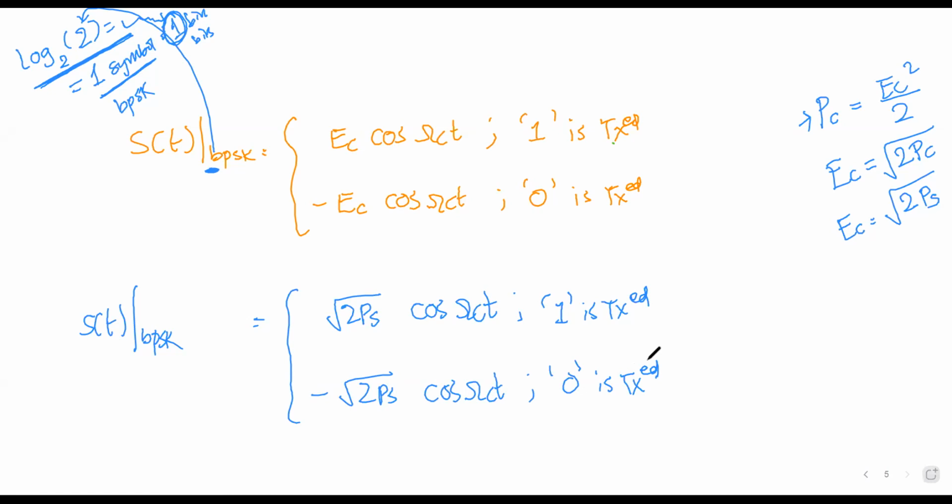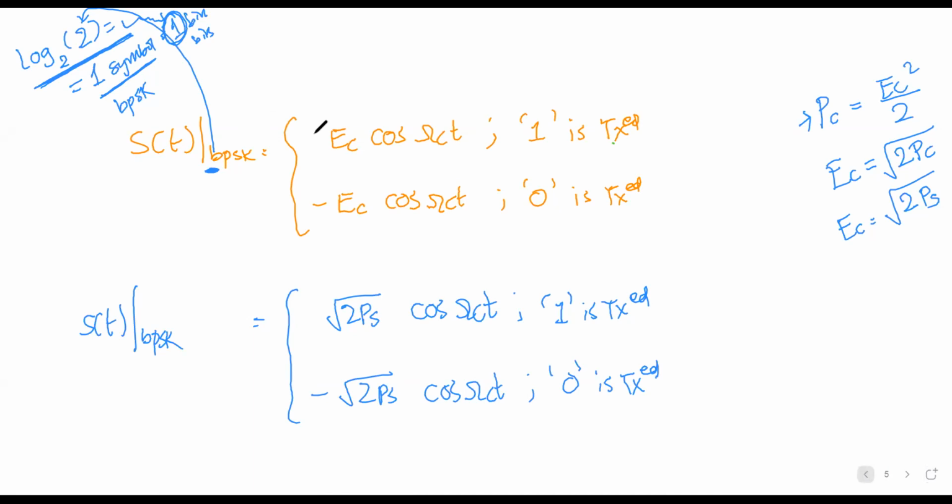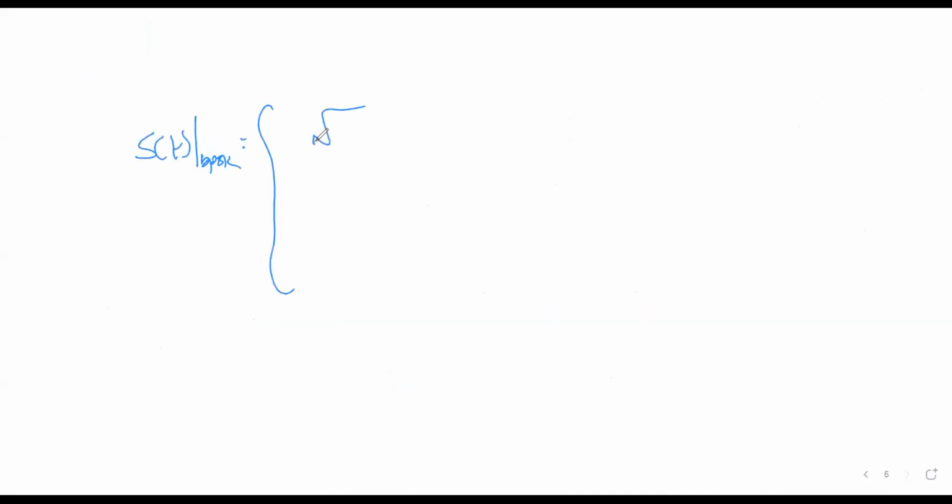Now what we will do, S(t) BPSK, right? So what we have written here, root 2 Ps cos omega_c t when one is transmitted. What I'm doing is multiplying by the symbol duration Ts and dividing by the symbol duration Ts.